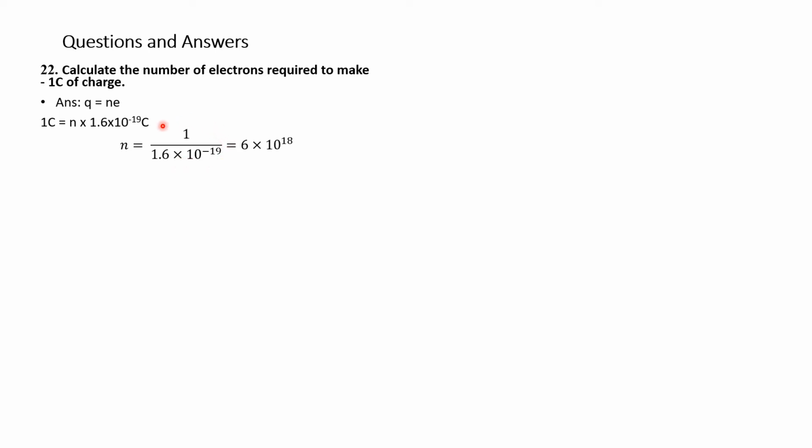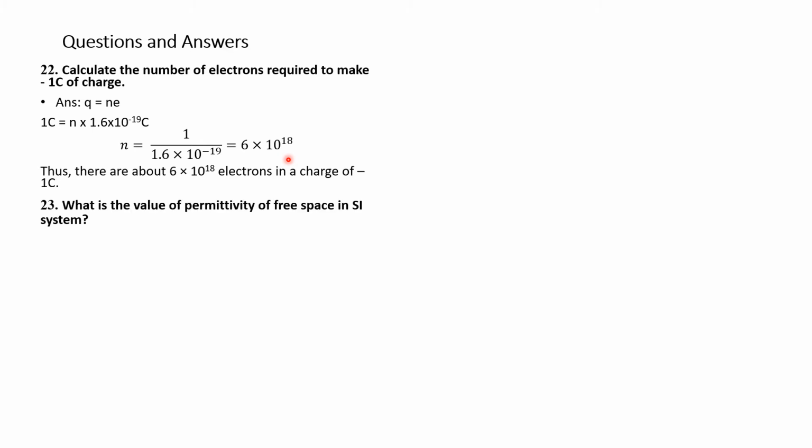If you simplify and calculate, the number of electrons required will be 6 into 10 to the power of 18. Hence, 6 into 10 to the power of 18 electrons make 1 coulomb of charge. Thus, there are about 6 into 10 to the power of 18 electrons in a charge of 1 coulomb.